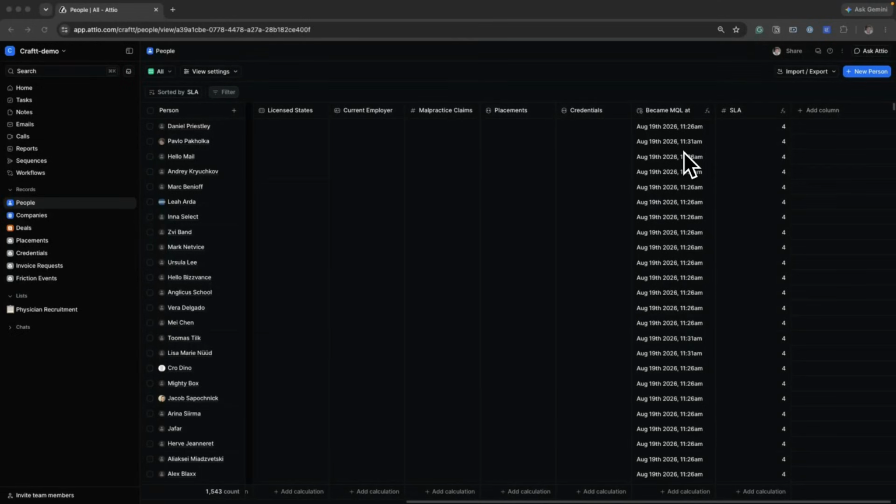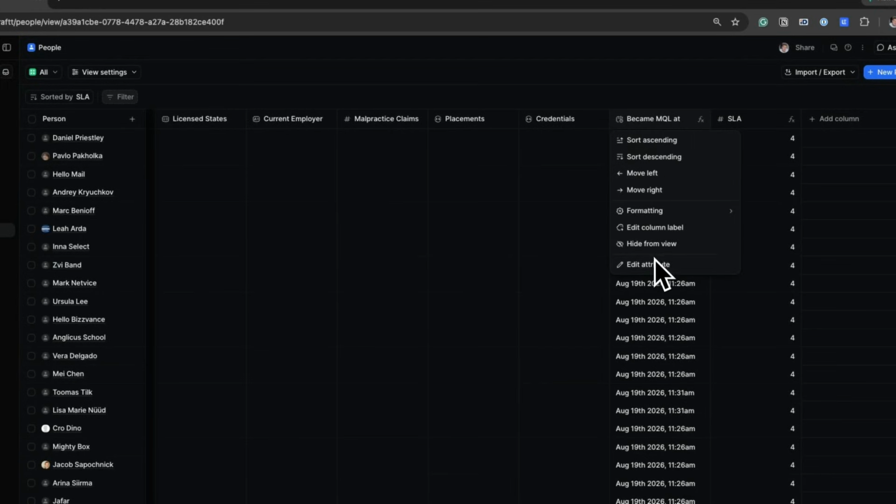Attio valueSetAt timestamps the exact moment a lead became an MQL. Without it, you can't enforce an SLA, because you can't timestamp. Well, valueSetAt answers this question.